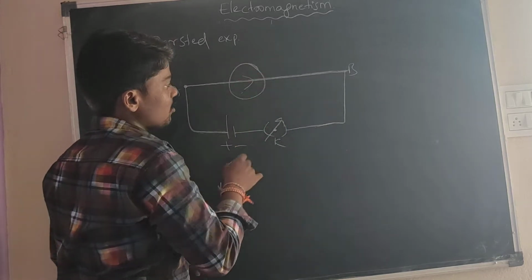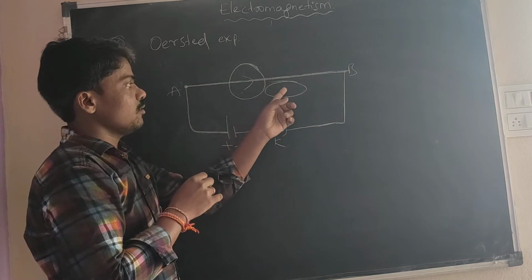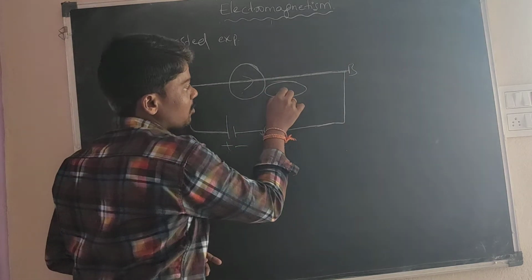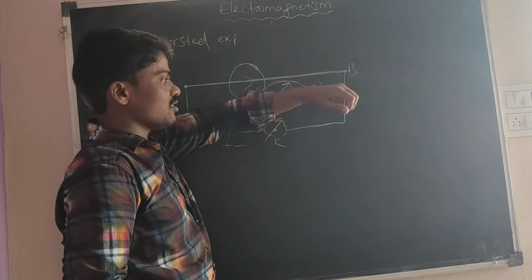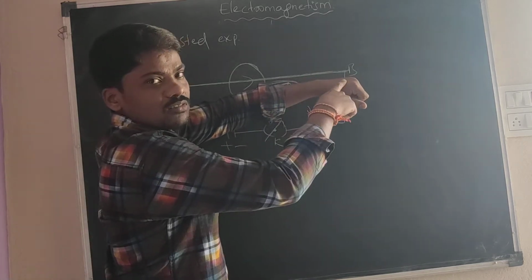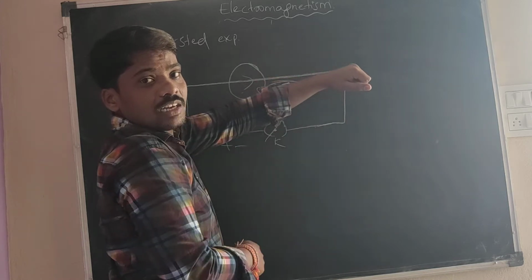For example, I will take a compass needle under the wire, below the wire. The compass needle will deflect somewhat. Here is the north and south pole. Actually, the compass needle will be the same, north to south. In this, a magnetic field is produced. That's why the compass needle deflects.